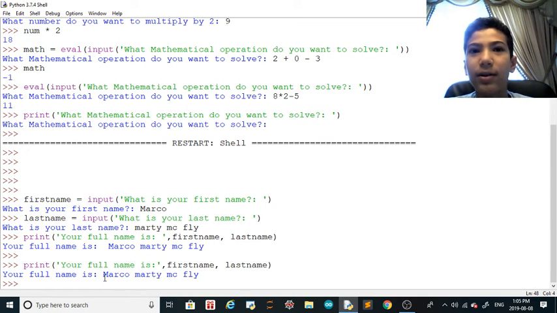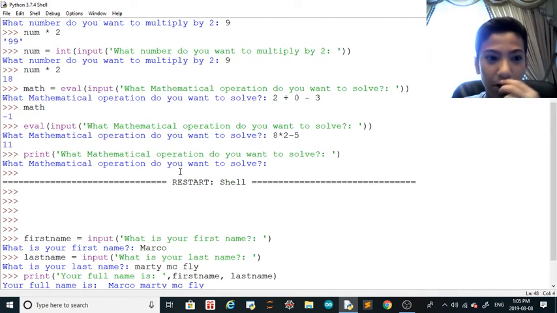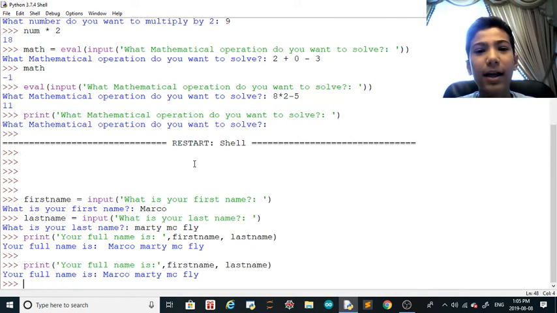Maybe later on in future videos we start doing big codes, like a tic-tac-toe game, and you could just copy from my GitHub.